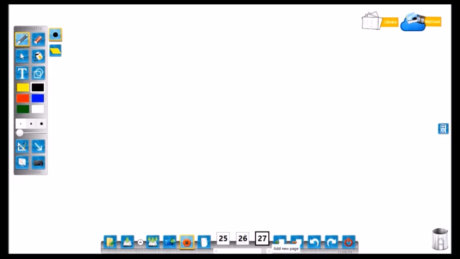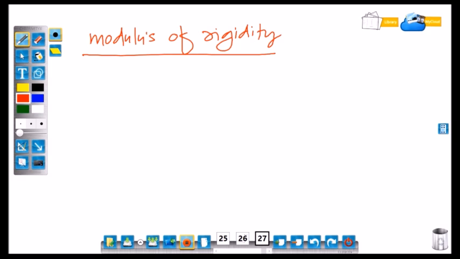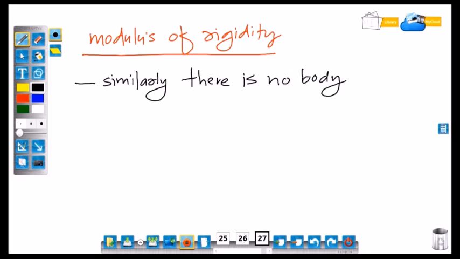Here, modulus of rigidity, similar to elastic modulus. There is no body in the world that is 100% rigid.